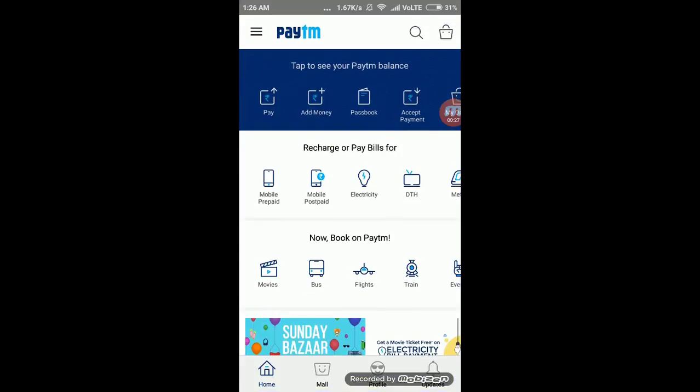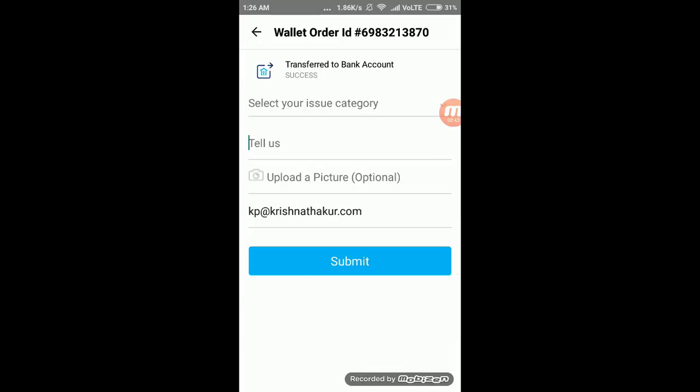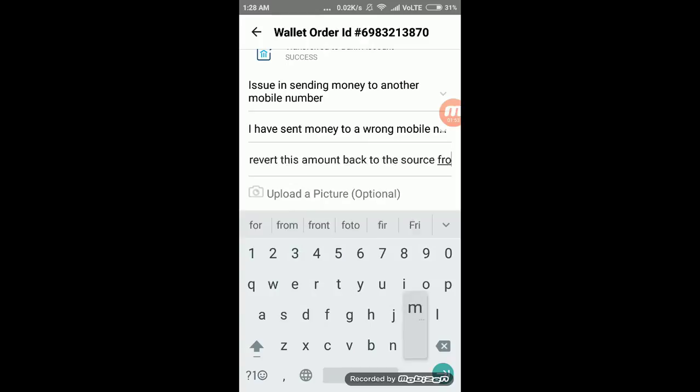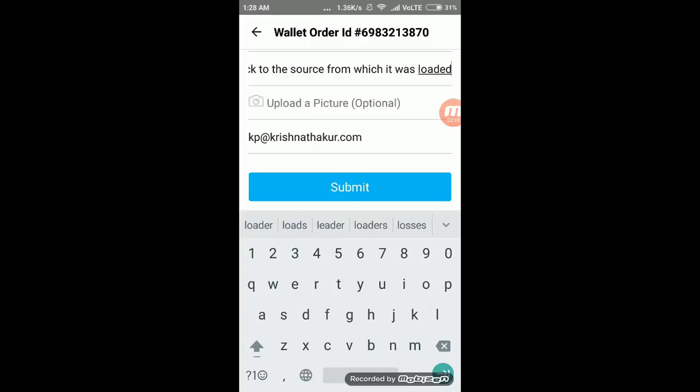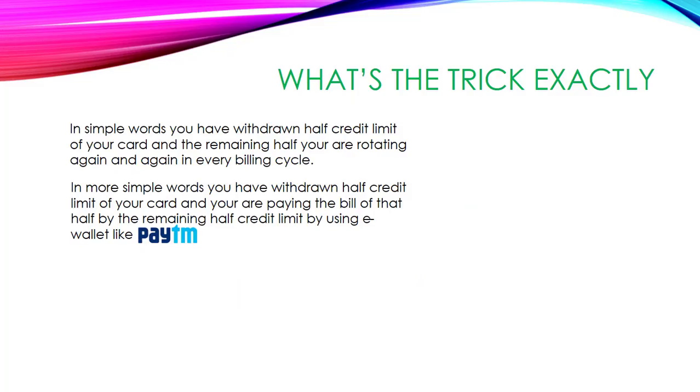Open Paytm again, click on passbook section, click on previous transaction and tap need help. Select any issue randomly. Please revert this transaction back to the source from which it was loaded. No need to upload any pictures, just click on submit. Then after, repeat the third step on 12th or 13th of every month till you want to continue the loan. You will not have to pay your loan until you stop this cycle. Enjoy your loan.